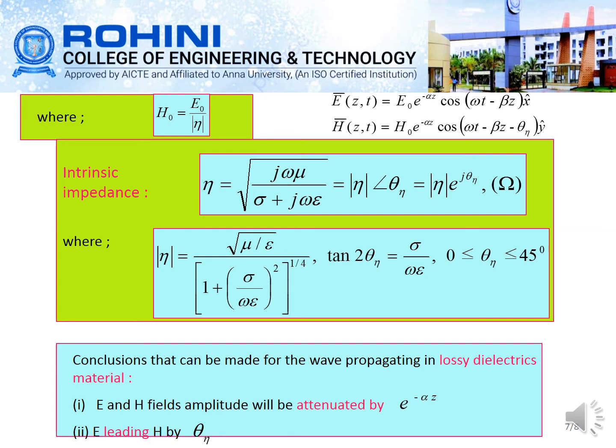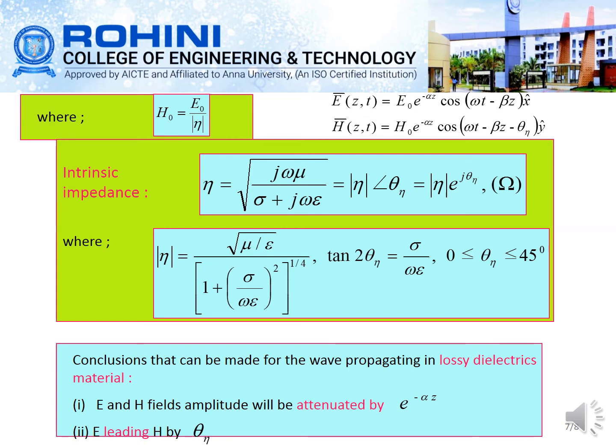We know the intrinsic impedance, eta, is equal to E naught by H naught, that is, eta is equal to root of j omega mu by sigma plus j omega epsilon, which is equal to modulus of eta into e power j theta eta. From this we can find the value of theta, the angle between the electric and magnetic fields, tan 2 theta eta is equal to sigma divided by omega epsilon.